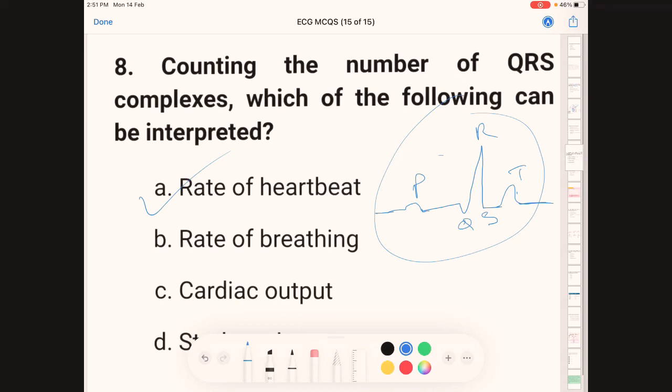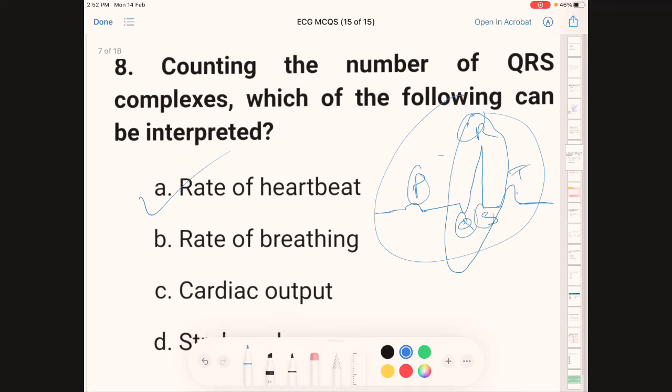So the number of QRS complexes between them is what we have to count. Let's see in the next photo. I have a photo that will be more clear. This is a normal ECG. P, Q, R, S, T.